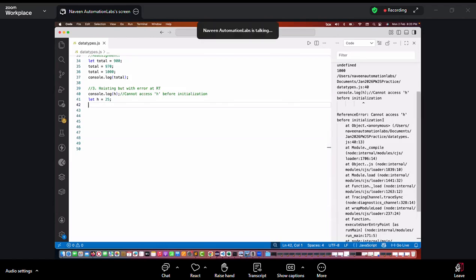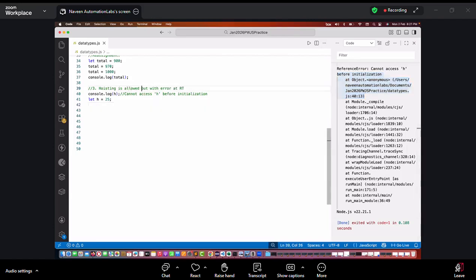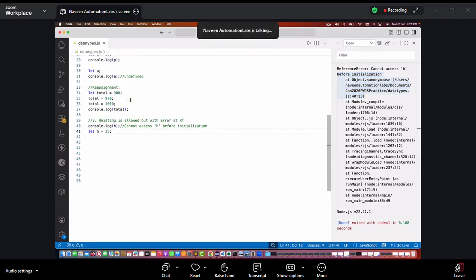So that's why you see, okay, cannot access h before the initialization. And you see that at line number 40 it is giving me the error in this line. So can I say hoisting is allowed? But with what? With the error at the runtime. Runtime means when you write the code, no error. See, it's not giving me any red sign or any red line or anything here, right? So this is simple. Remember that. ReferenceError means this h is not pointing to any reference, like any value. All the types of JavaScript errors are generally written as reference errors only.